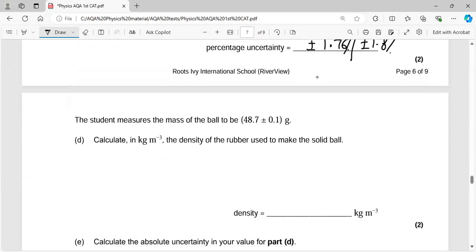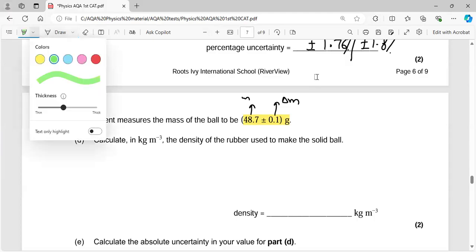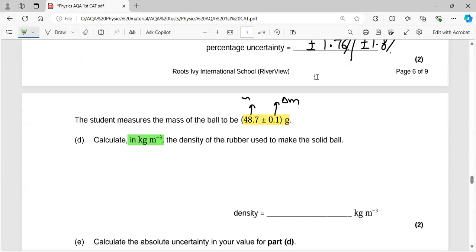Okay, moving on to the next part. The student measures the mass of the ball to be this. Remember, this is the mass of the ball and this is the absolute uncertainty in the mass of the ball. So they're saying that you have to calculate the density in kilogram per meter cube.